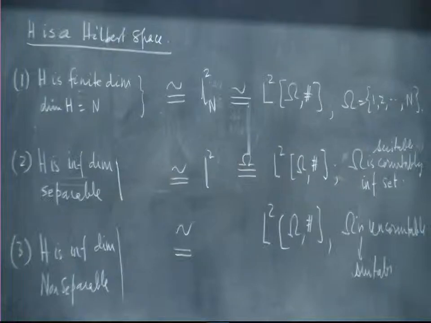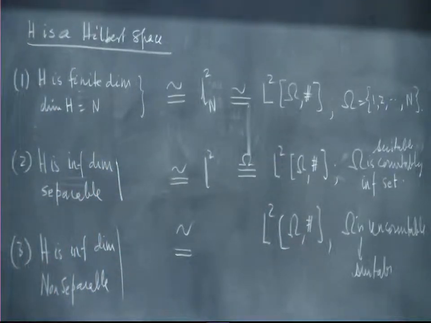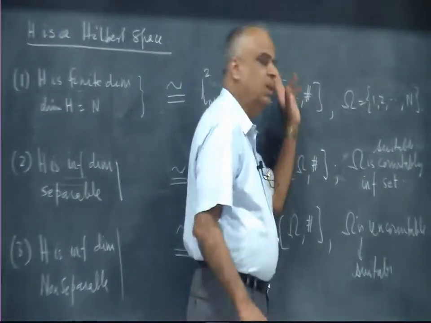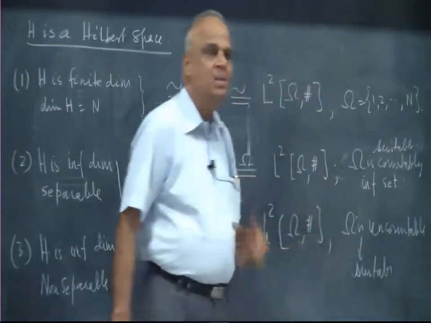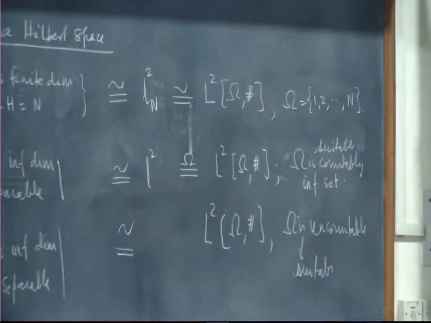space over counting measure with a suitable domain. So all you need is this counting measure and proper sets for the domain for the functions. So all Hilbert spaces are therefore various avatars of this L2 space and counting measure. By changing these omegas we get various Hilbert spaces. That's all it says. Okay.